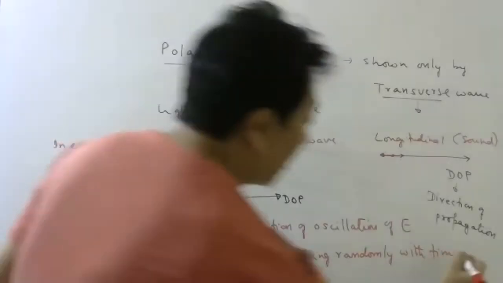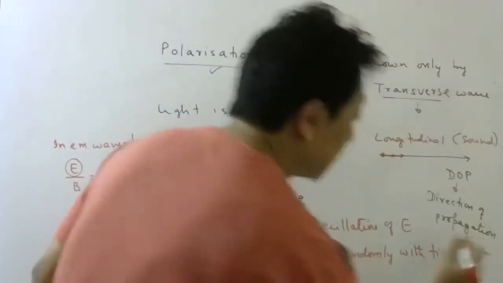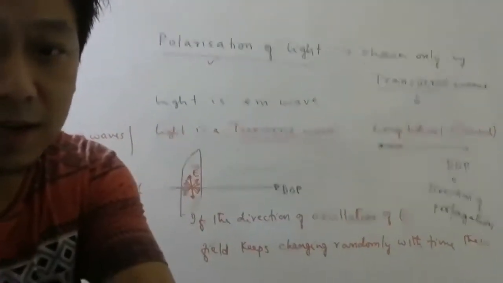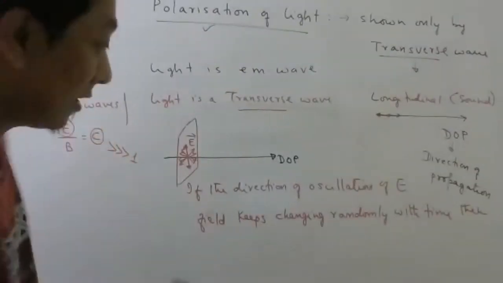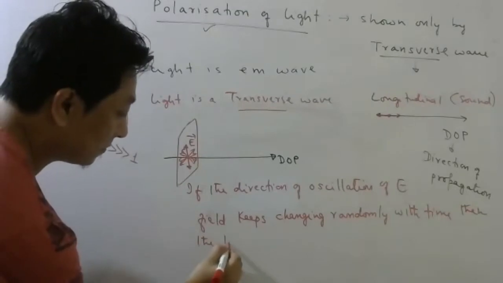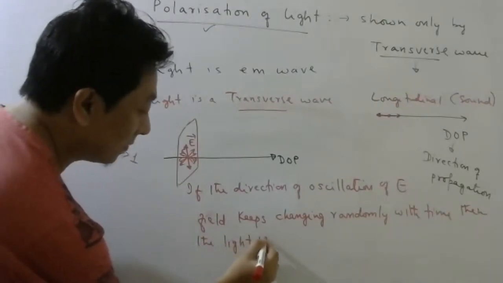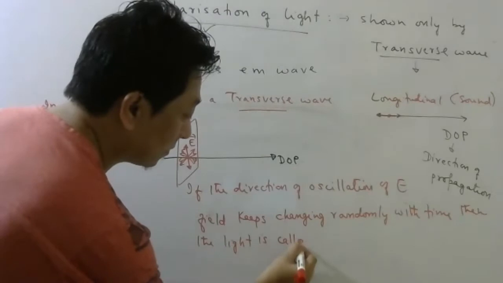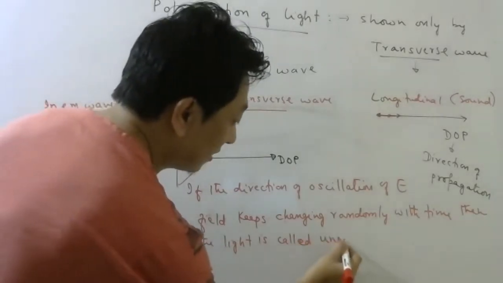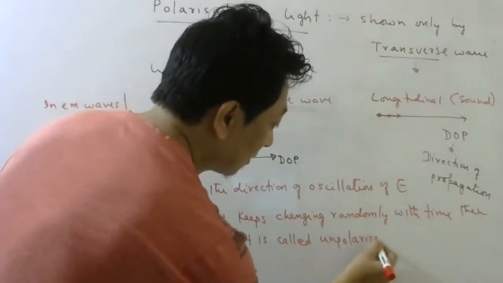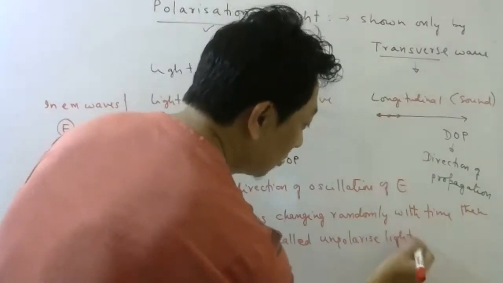Then let me slightly bend. Then the light is called unpolarized light. Okay, just understand.